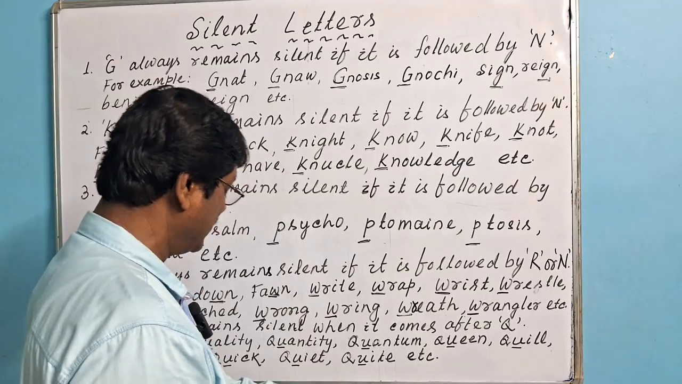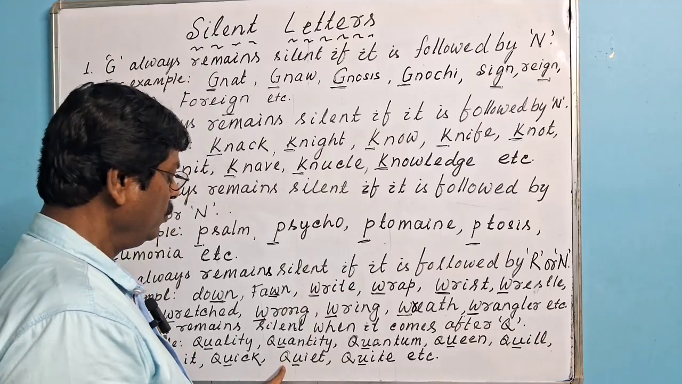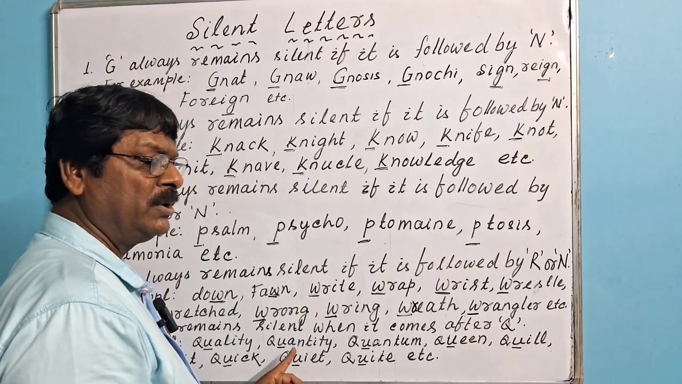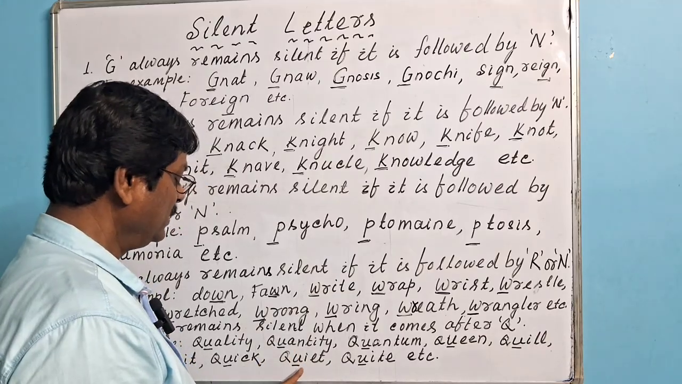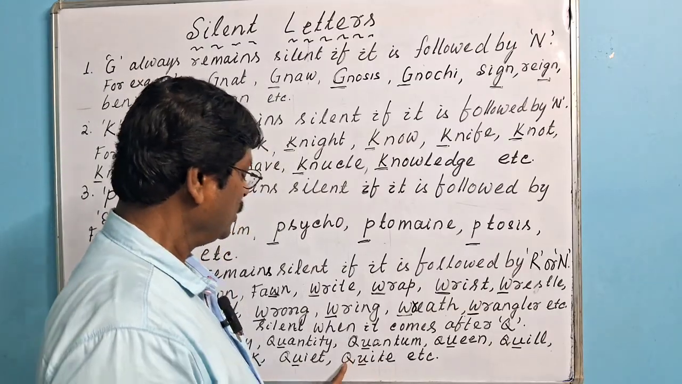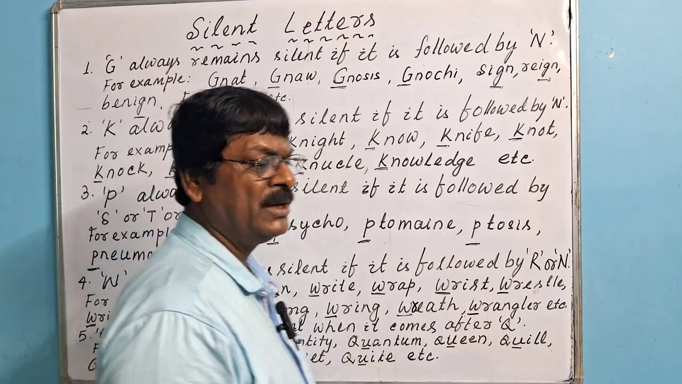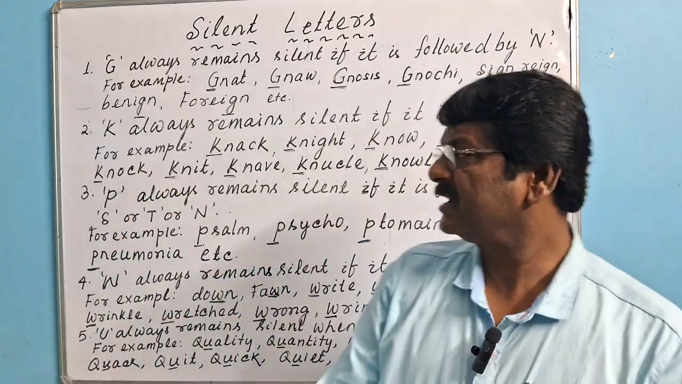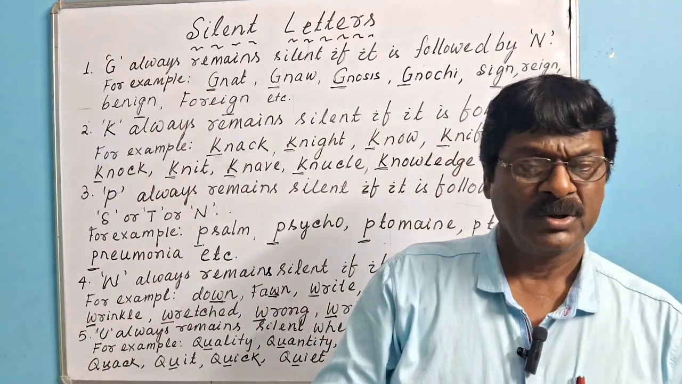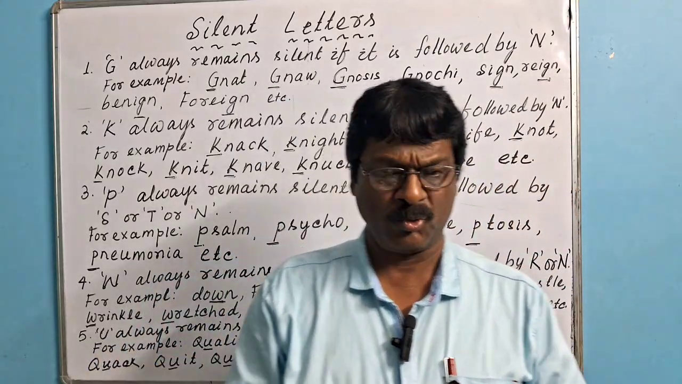Quiet: here Q is followed by U, or U comes after Q. That's why U is silent. Quiet: here Q is followed by U, or U comes after Q. That's why U is silent. So these are the rules where some letters remain silent in some words.